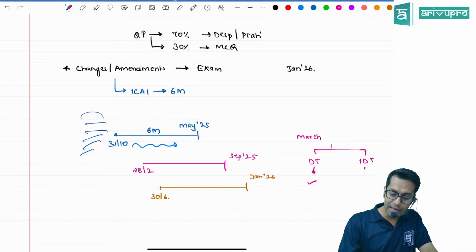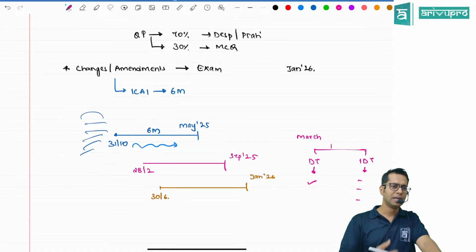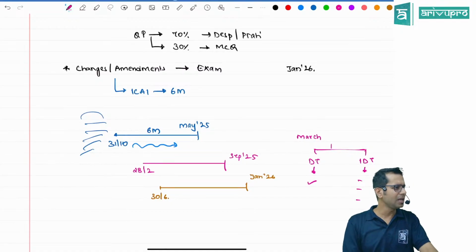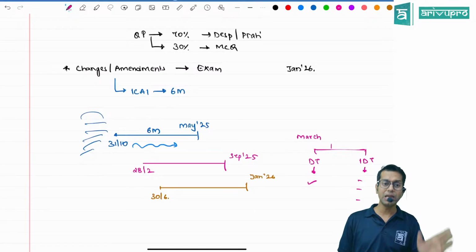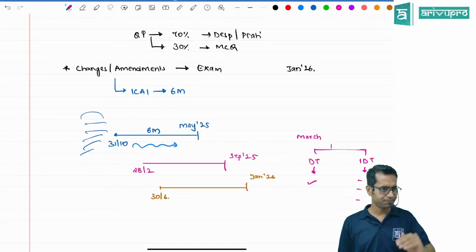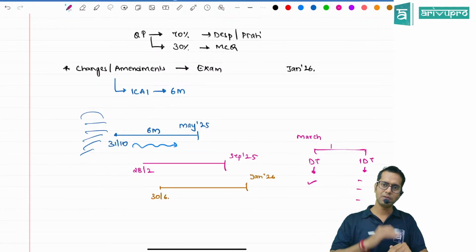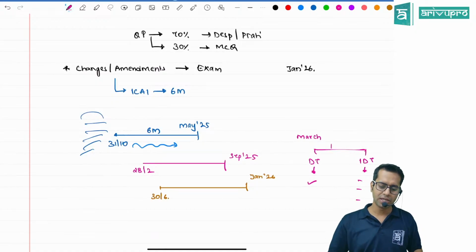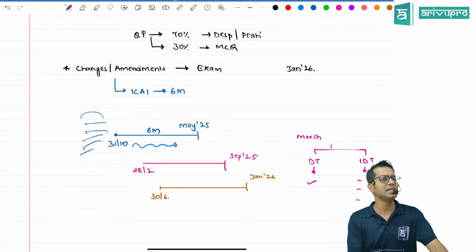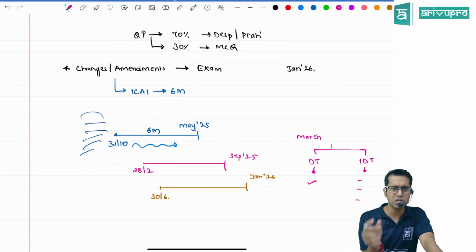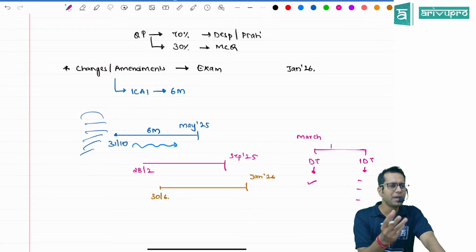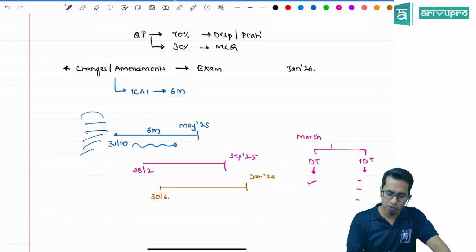Whereas in case of indirect taxes, the changes will keep on happening. Every 2 months once, there is a council called the GST council. This GST council people will meet and whatever changes they want to make, they will make those changes. And you will have to study if it is applicable to you for your level. Some changes will be applicable for final level and some changes for inter level. And mostly these changes will be very easy. The law will not be changed. Only some explanation, clarification they'll give you.